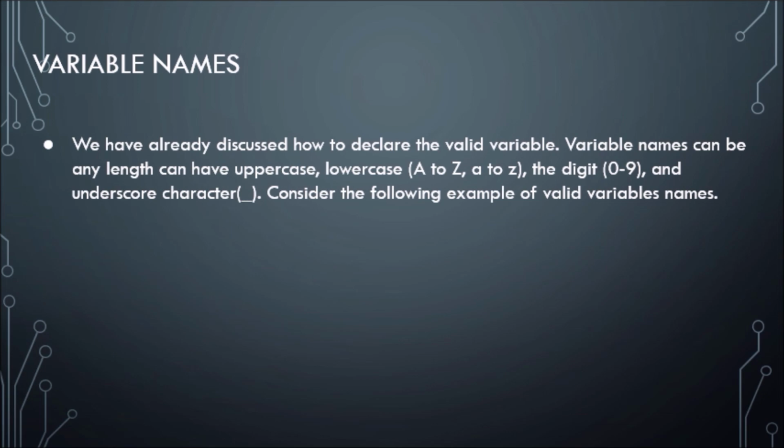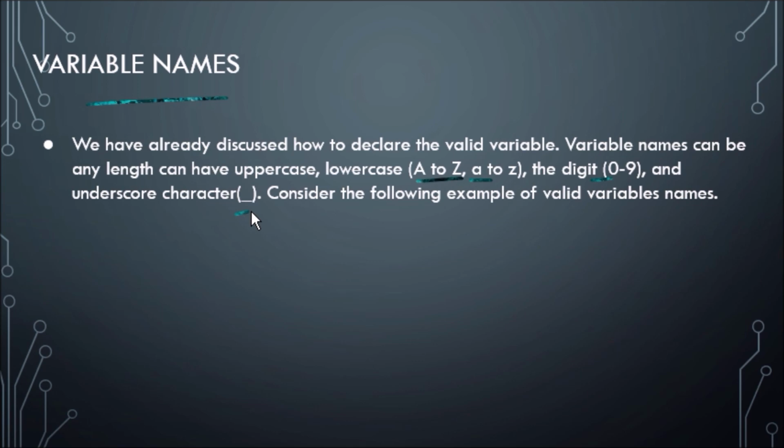Next important concept is variable names. We have already discussed how to declare valid variables and what are invalid variables. A variable's name can be any length, can have uppercase and lowercase letters. Uppercase is capital A to Z letters, lowercase is small a to z letters, and the digits mean 0 to 9, any digit, and with the help of the underscore character.